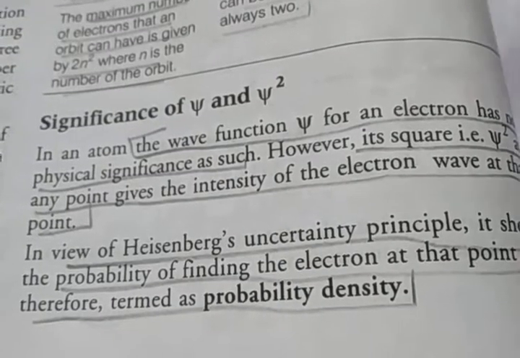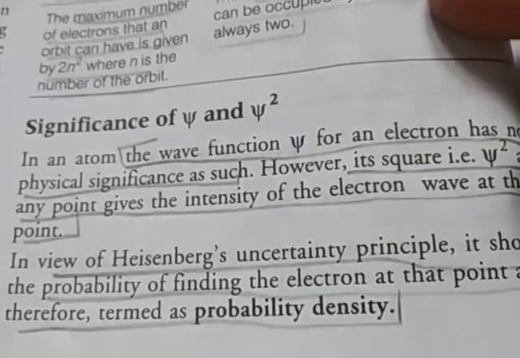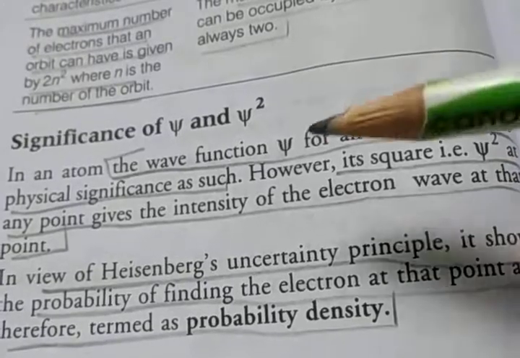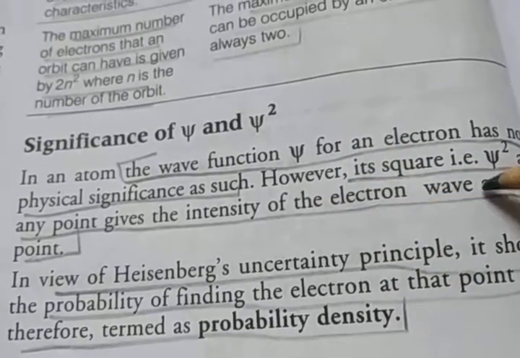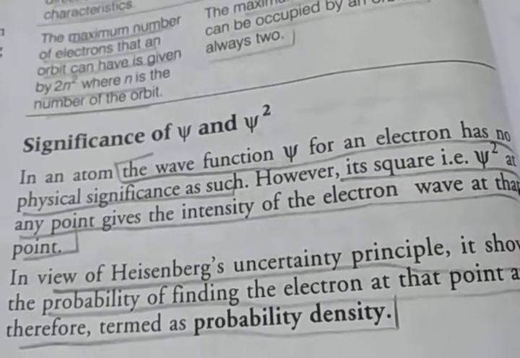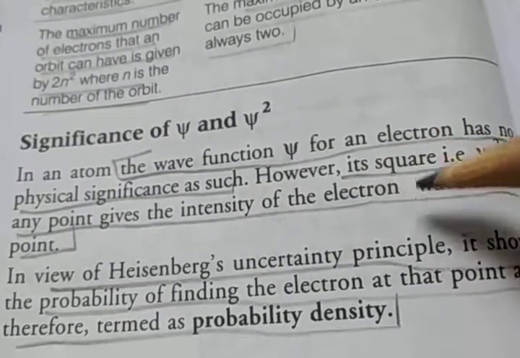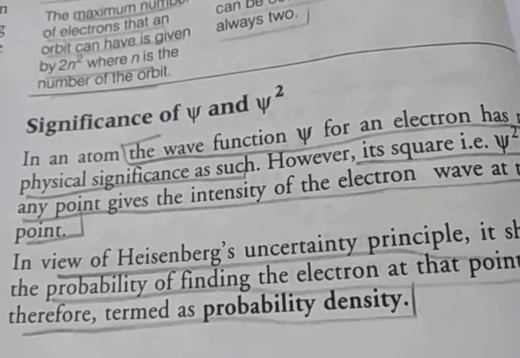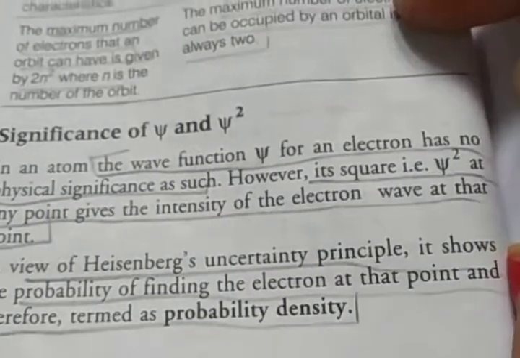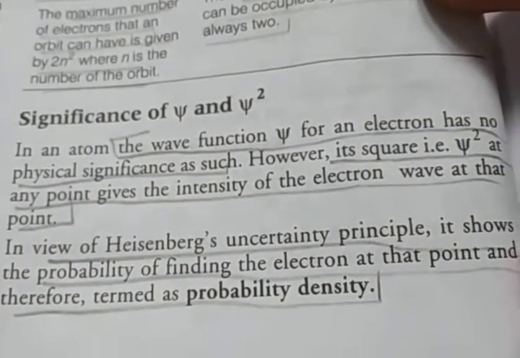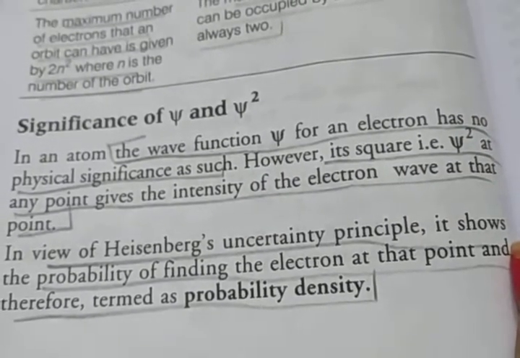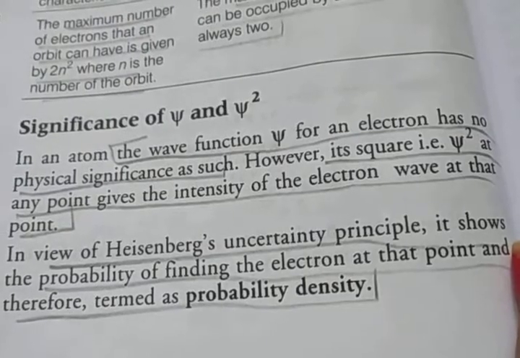Next topic is the significance of psi and psi square. The wave function psi for an electron has no physical significance as such, and its square, psi square, at any point gives the intensity of the electron wave at that point. In view of the Heisenberg uncertainty principle, it shows the probability of finding the electron at that point, and is therefore termed probability density.